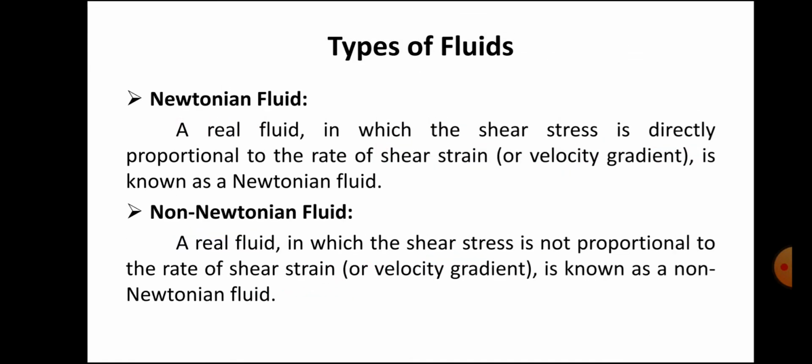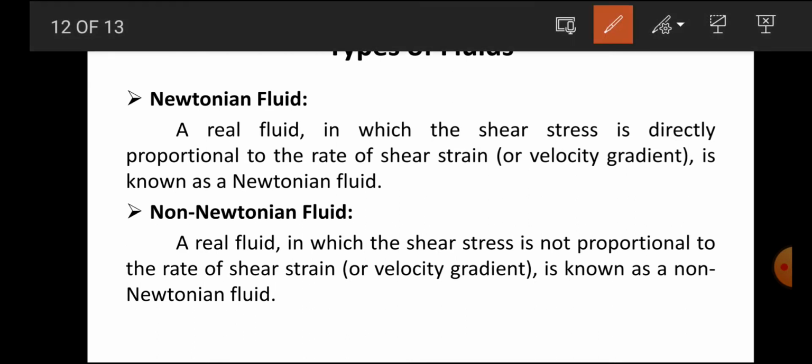Now we discuss another type of fluid. First is Newtonian fluid and another is non-Newtonian fluid. First of all, we have to consider Newtonian and non-Newtonian fluid. Always we consider real fluid. We cannot consider ideal fluid because ideal is an imaginary fluid. A real fluid in which shear stress is directly proportional to shear strain, or velocity gradient, is called a Newtonian fluid.